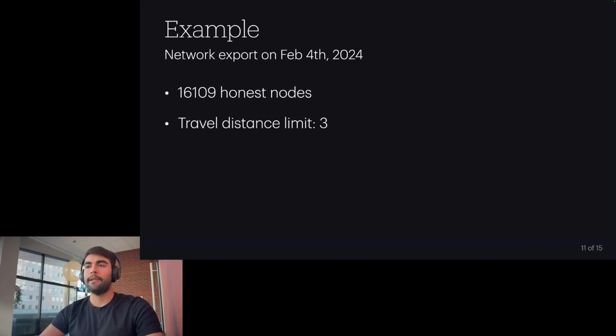As an example, we got an export from the network on February 4th, 2024. At that time, the network had more than 16,000 nodes. And we also assumed a limit on the travel distance of 3 hops. 3 hops is not a number that we propose, but because the Tor network uses 3 hops, and 3 hops is enough for every 2 nodes in the network to be able to reach each other, and 3 hops is enough to provide privacy and anonymity to users, we execute this example with 3.